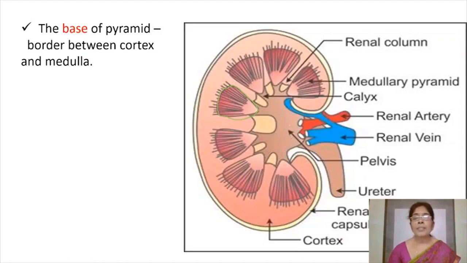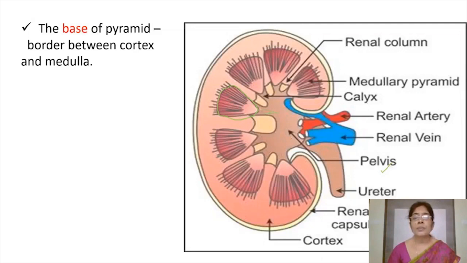This is the pelvis region of the kidney. The central funnel-shaped cavity is known as pelvis. So the broad bases of medullary pyramids are towards the cortex and the narrow tips are towards the pelvis.